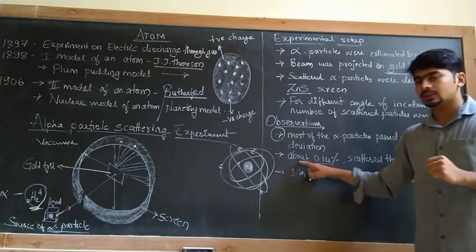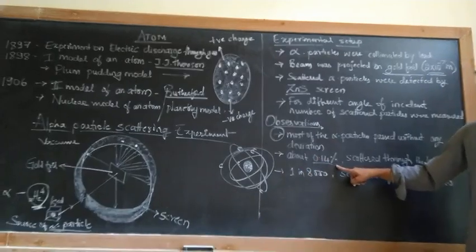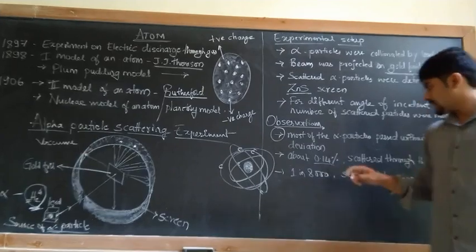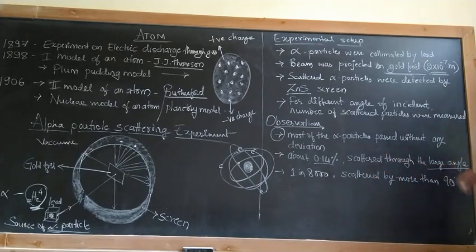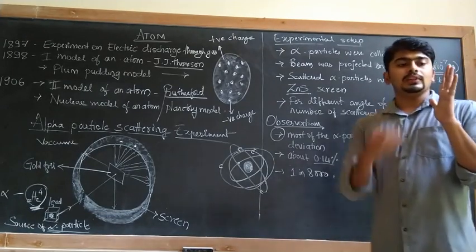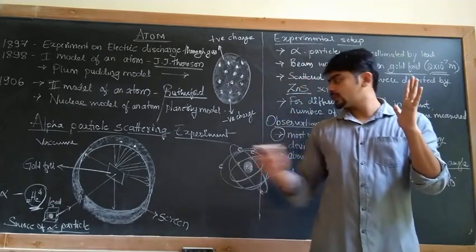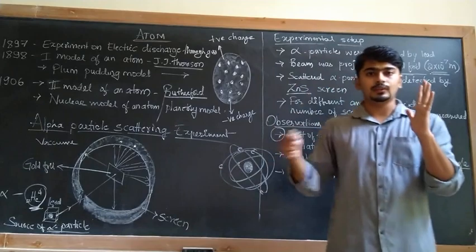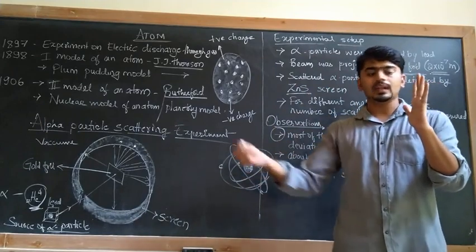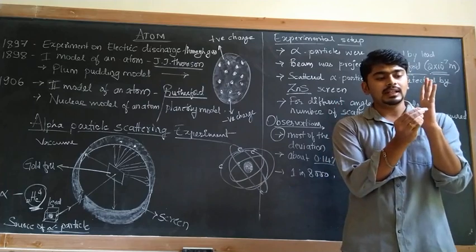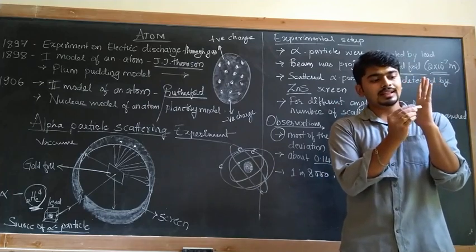Okay. Then he observed that about 0.14% of the incident particles scattered through a large angle. So if I consider this as an atom, this one as a nucleus. The nucleus was not yet discovered. From this experiment only it was discovered. When projected alpha particles come nearer to the nucleus, what happened?